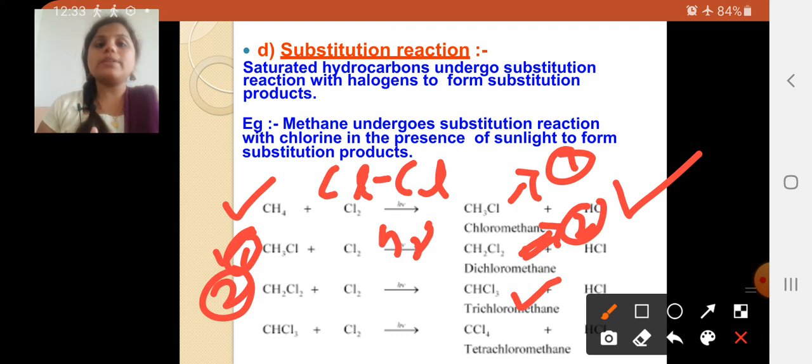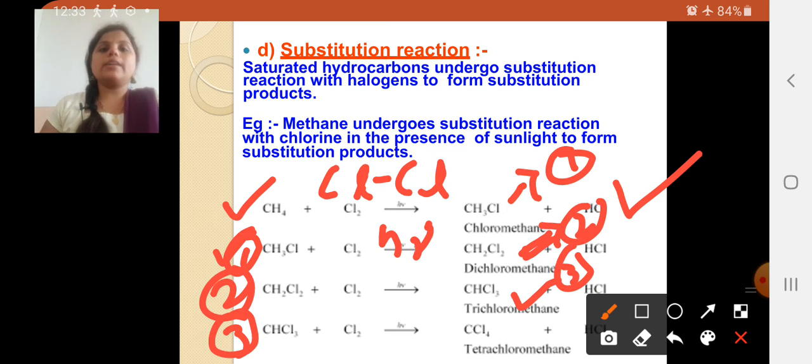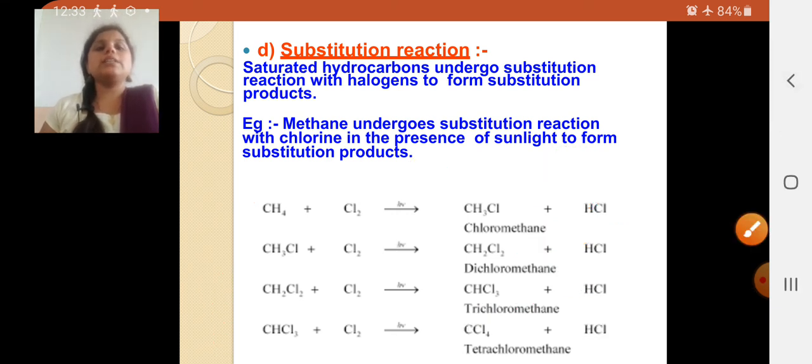Next, this is equation 3. This equation 3 we are going to react again. The CHCl3, when reacting with 2 numbers of chlorine, forms tetrachloromethane, with the formation of HCl.